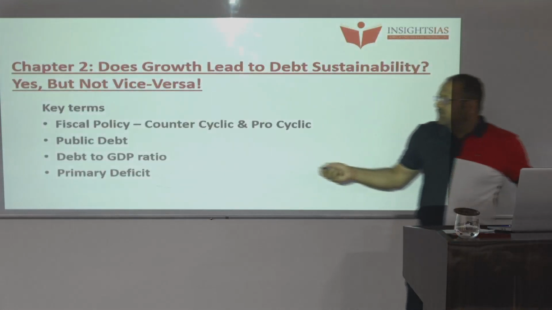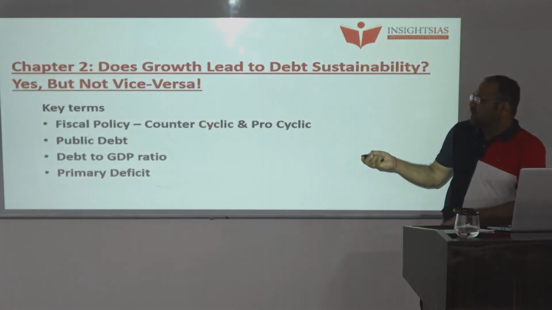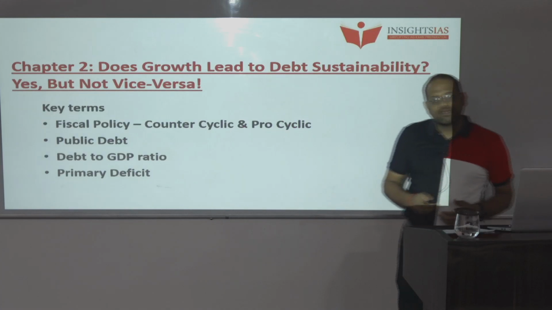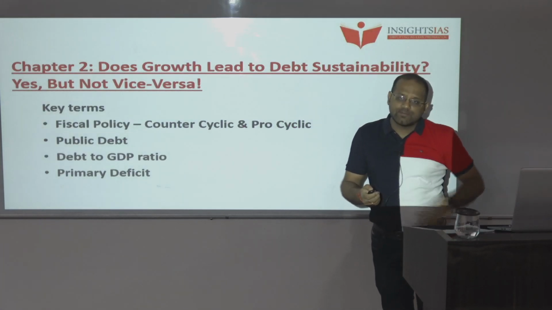Then the next key terms are counter-cyclic fiscal policy and pro-cyclic fiscal policy. When the government is spending too much in the economy, on infrastructure and other activities, that is expansionary fiscal policy.